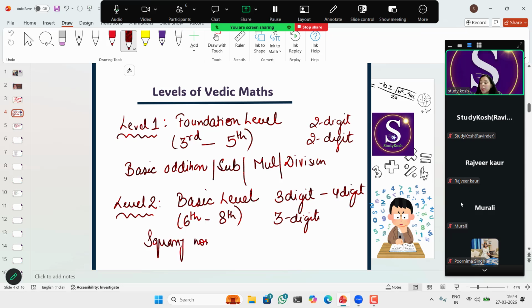Then if I talk about the next level, that is level 3rd. Level 3rd is an advanced level. Here we'll teach coordinate geometry.